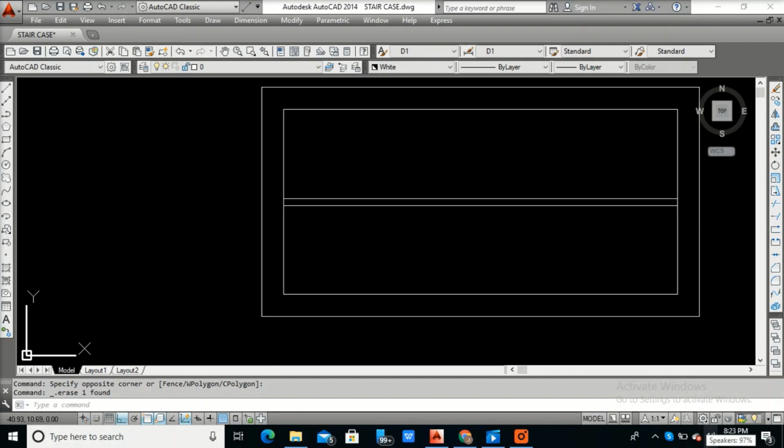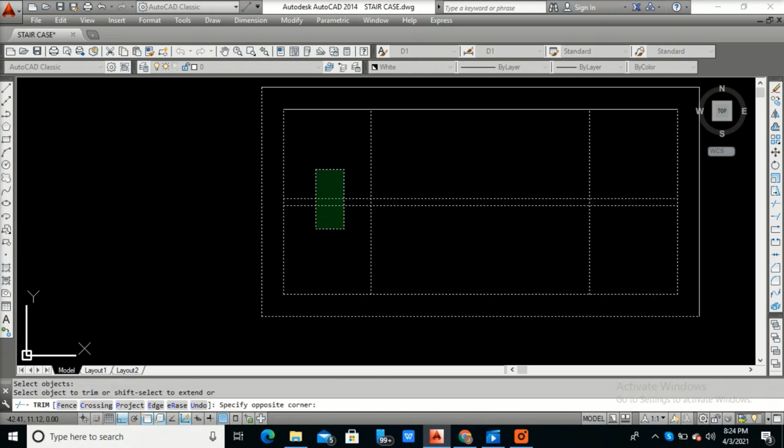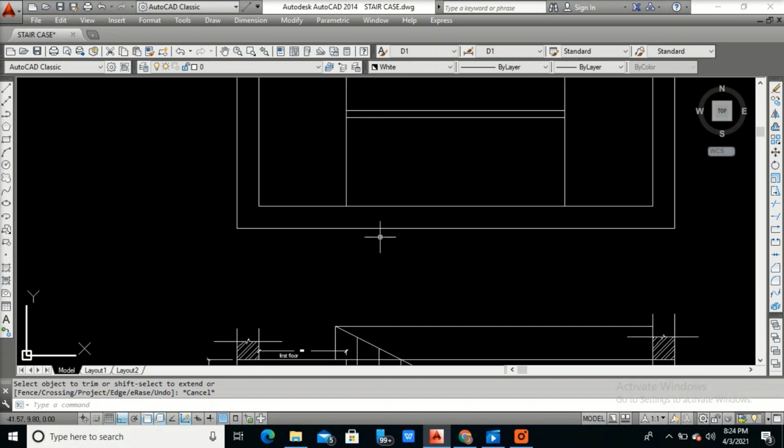Offset 1.2 again. Okay, offset 1.2 and again here. Now trim, cross, type C for cross. Okay, now you have this step here. See the same thing what you did here.